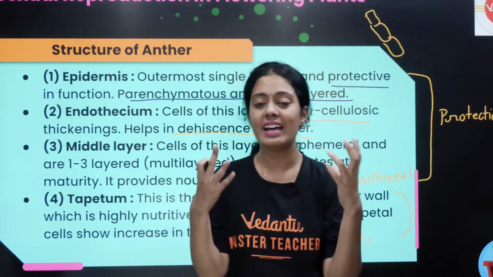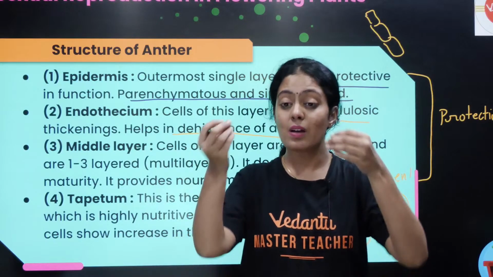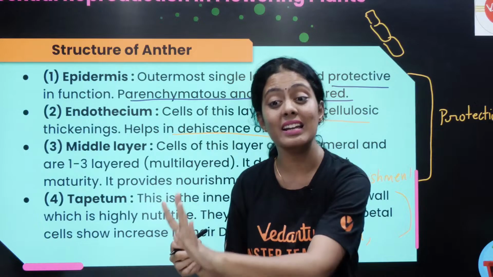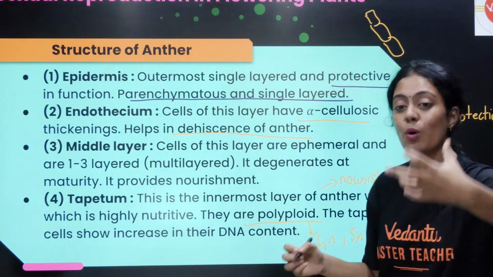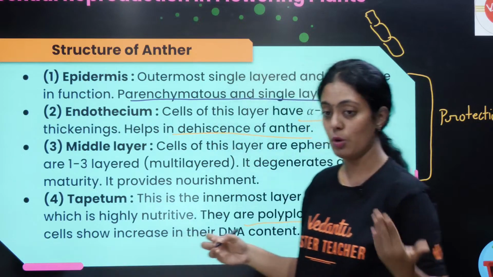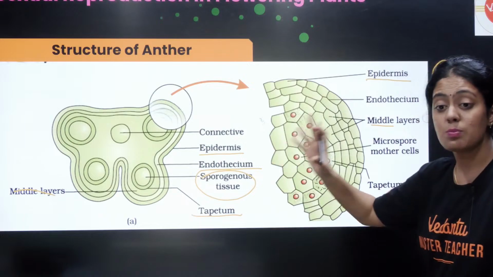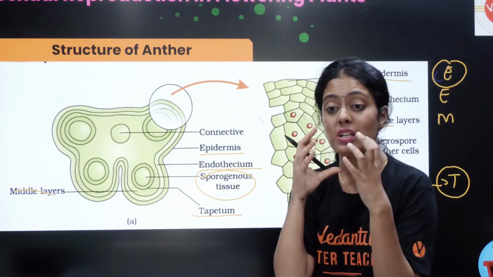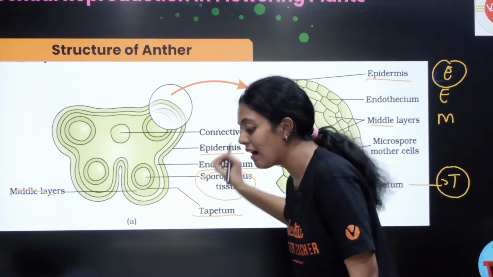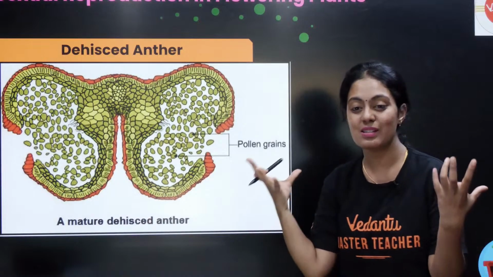What is actually happening? Dehiscence is very simple. The anther will get dehydrated, so all the water in it dehydrates. Then the pollen grains will be released. So dehiscence is the process of releasing your pollen grains. This is a very important point, we will discuss more about that. You can see the innermost is your sporogenous tissue. Within the sporogenous tissue is my microspore. A very important diagram.